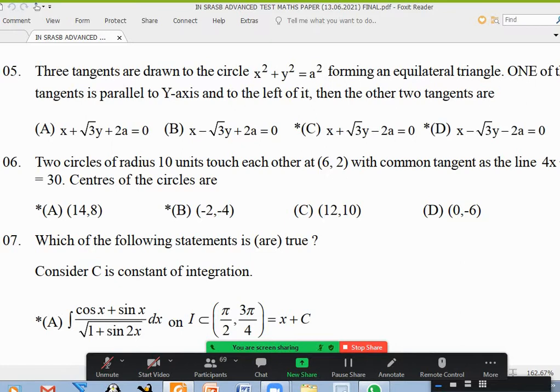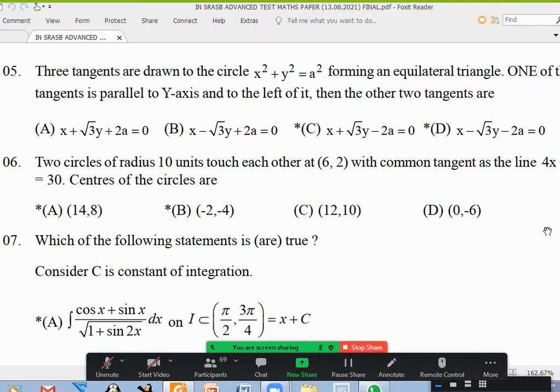The tangents drawn form an equilateral triangle, where one of these tangents is parallel to the y-axis and to the left of it. Okay. We did a similar question last time, with one of the tangents parallel to the x-axis. So the y-axis and to the left of it is this. If you want an equilateral triangle, like this is possible, even this is also possible. See, this is one such equilateral triangle: this one, this one, this one, and this big one. Total 4 such triangles are there.